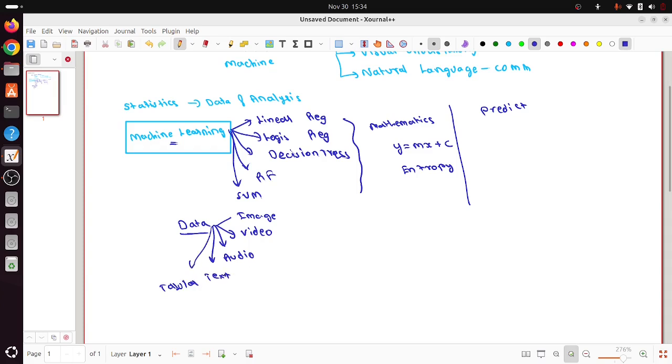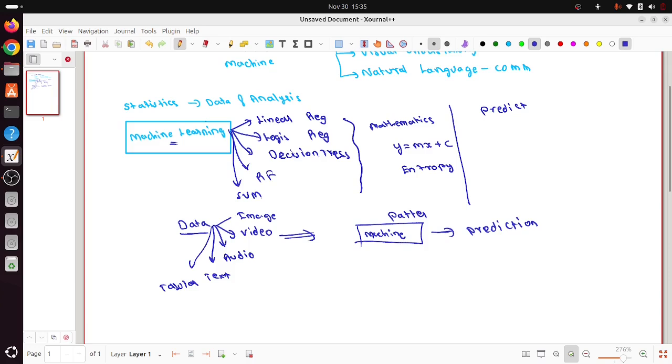Okay. So when you have this kind of data, the idea was we want our machine to read this data, understand the patterns in this data, and do some kind of prediction. And that is where the concept of machine learning started, right?